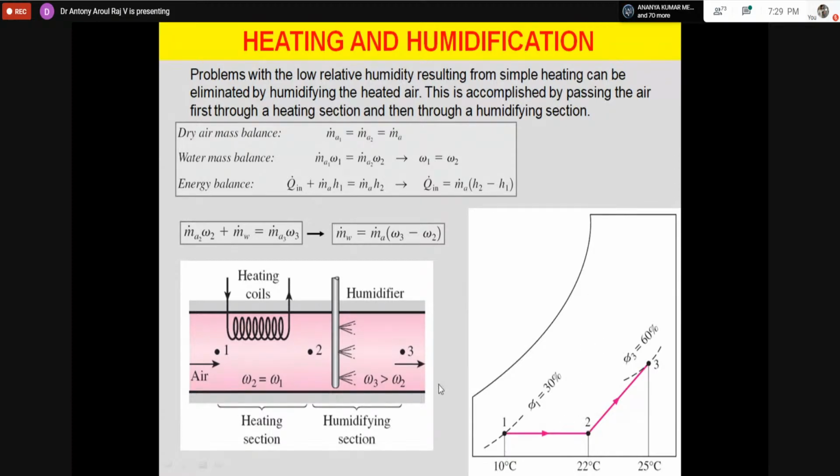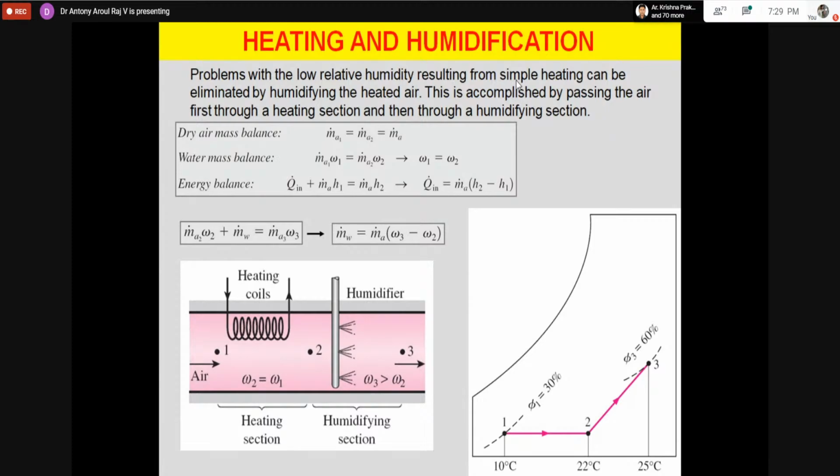So now what I am doing, then I am spraying. When I am spraying, my moisture level is increasing. Then I am going to the room design condition. So that is the concept behind the heating and the humidification. Why are we heating? We are increasing the moisture absorbing potential. And after that we are humidifying, so then it can hold a large quantity of humidity, which is required for winter air conditioning.